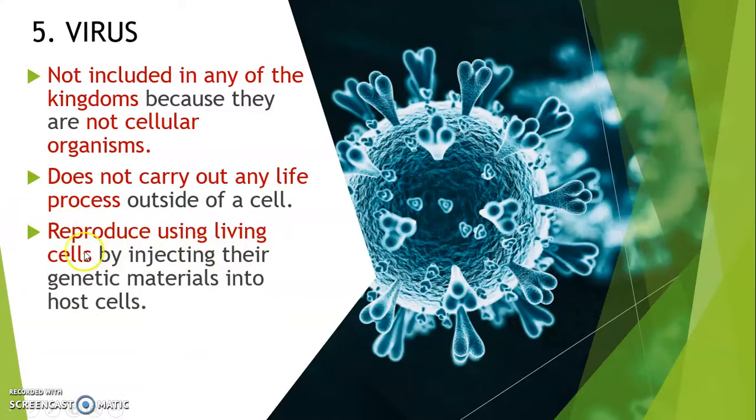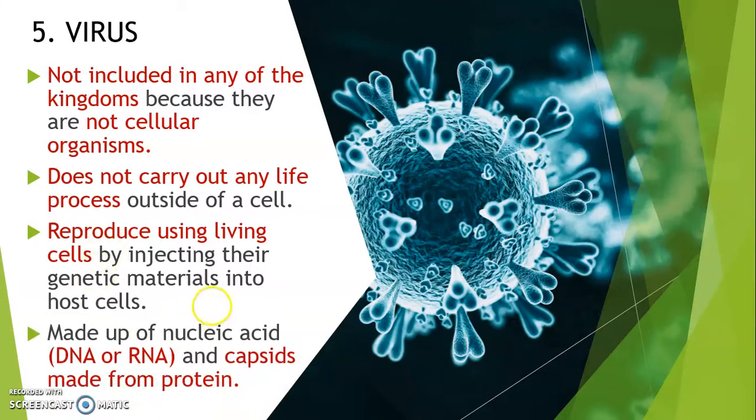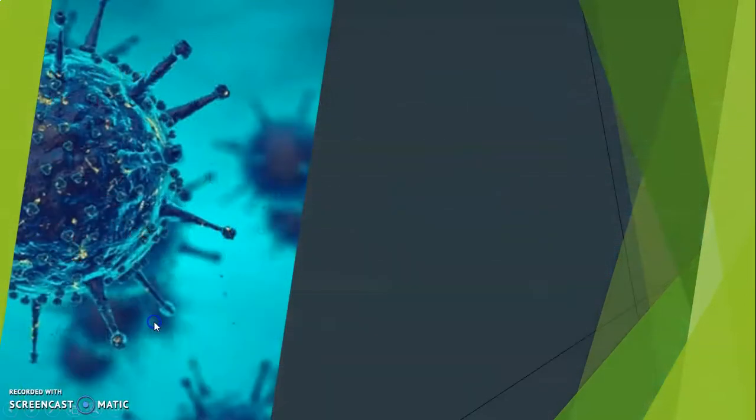Viruses reproduce using living cells by injecting their genetic material into the host cell. Once the virus is injected into the host cell, it will be alive, and then it will reproduce. They are made up of nucleic acid, DNA or RNA, and a capsid made from protein.